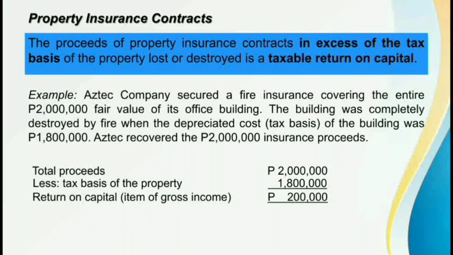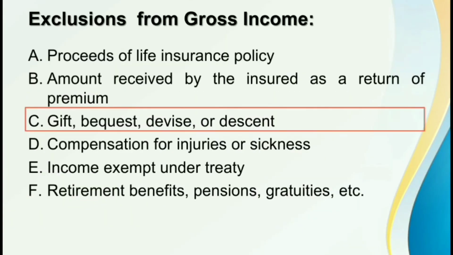We will now proceed to the next exclusion from gross income. So we are now in letter C, gift, bequest, devise, or descent.